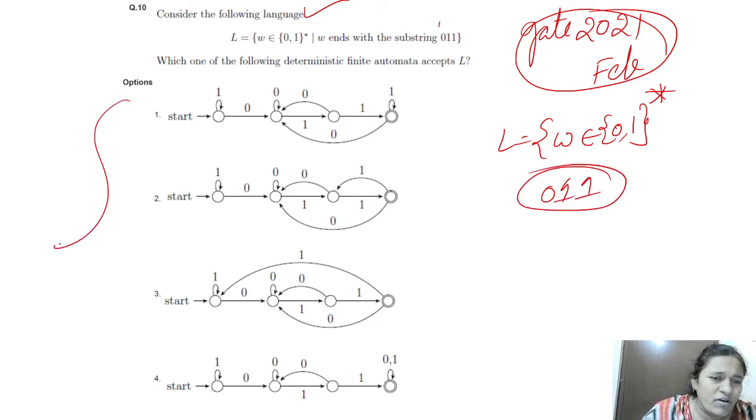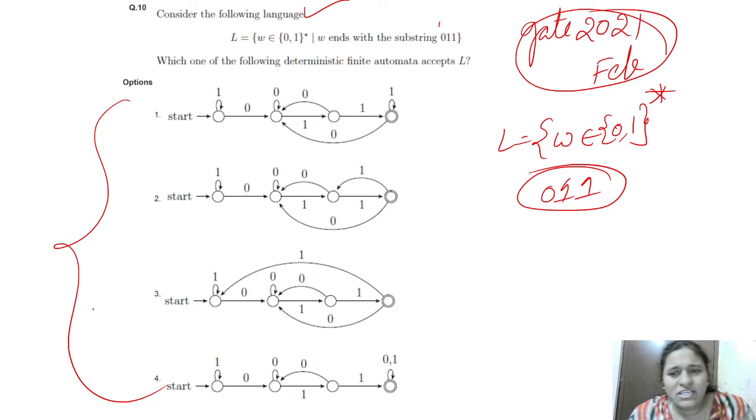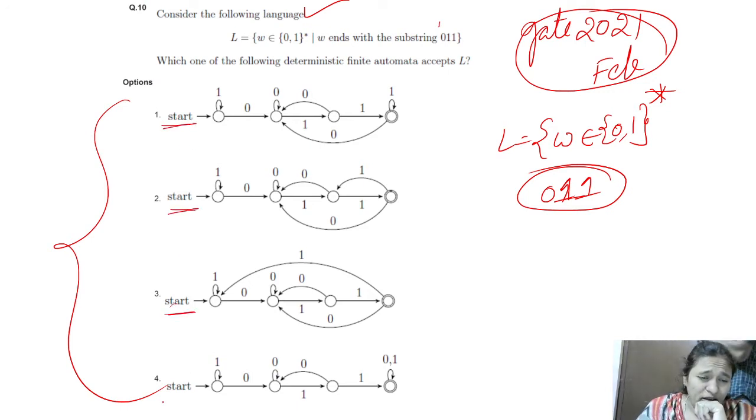Which of the following is the correct matching for the type of language which is ending with 0 1 1? All options have the same number of states, just by observing. This is the initial state, and we have to see which is the correct option here.